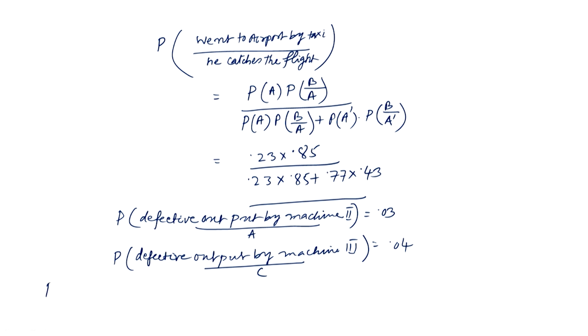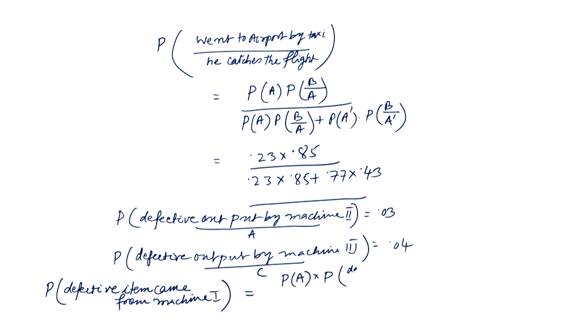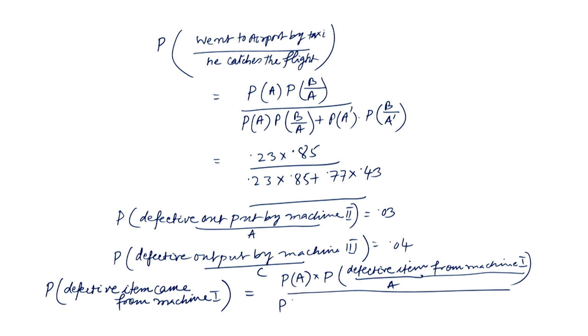So, the probability that the defective item came from machine 1 is equal to the probability of a defective item from machine 1 divided by the probability of a defective item. That is, P A into the probability of a defective item given A, divided by the sum over all machines.